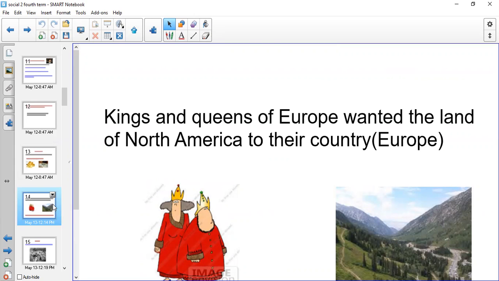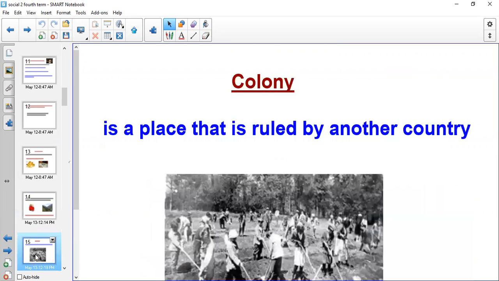Yes, Christopher Columbus was from Europe, so okay, we are more powerful. We want North America to be part of Europe. So they started to make colonies in North America. What's the meaning of a colony? It's a place that's ruled by another country.